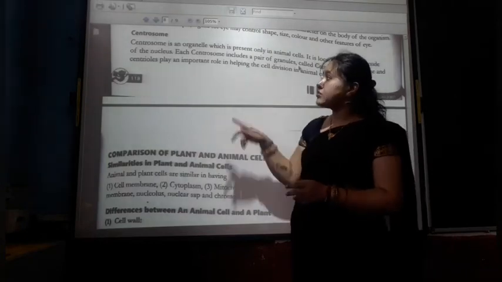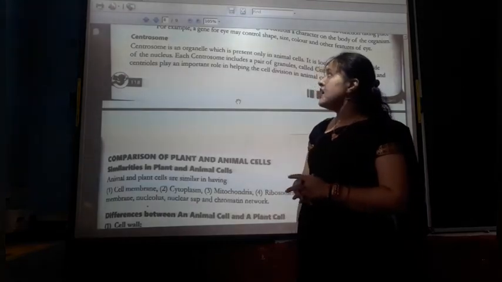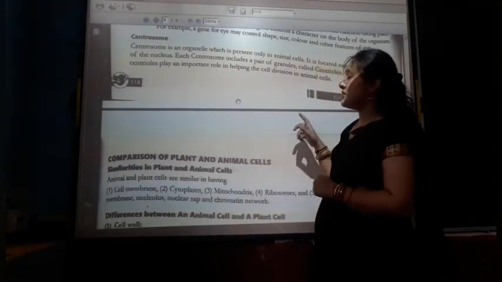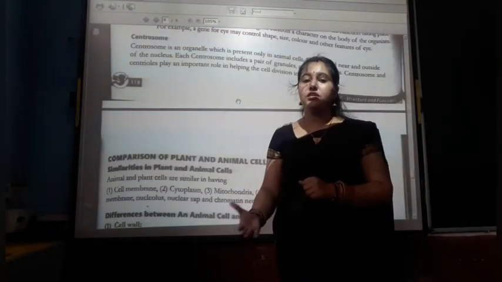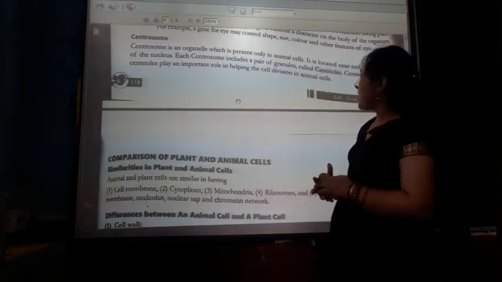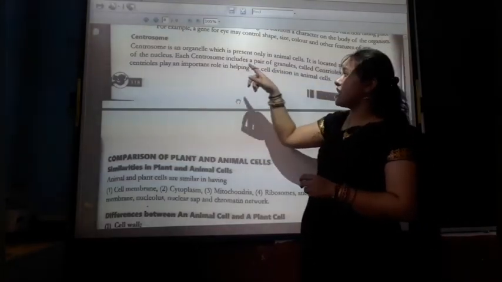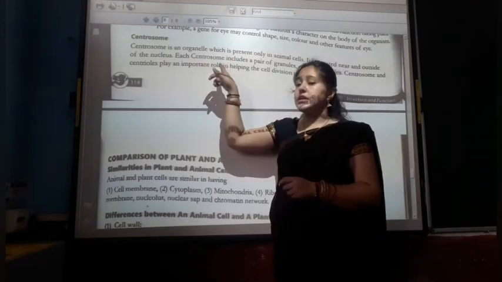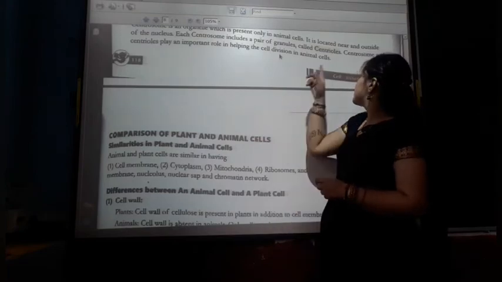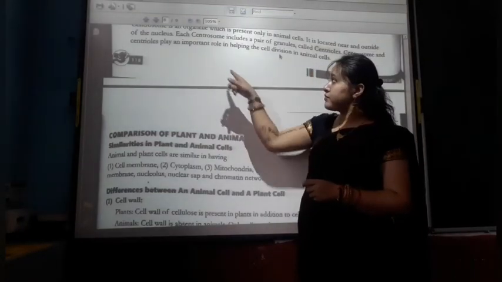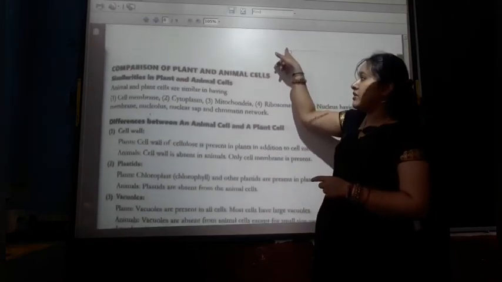Now what are centrosomes? A centrosome is a type of organelle which is present only in the animal cell. They are not found in the plant cell. If they are found in the plant cell, they are called bundles. It is located near and outside of the nucleus. Each centrosome includes a pair of granules called centrioles. Centrosomes and centrioles play a very important role in helping cell division in the animal cell.